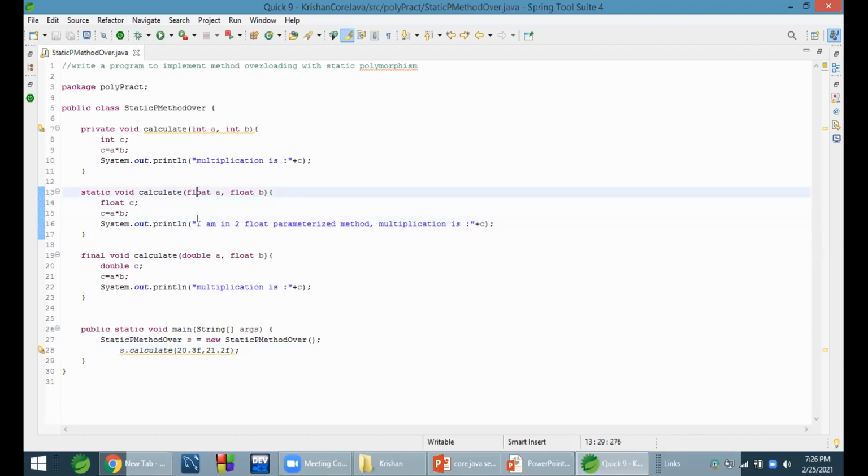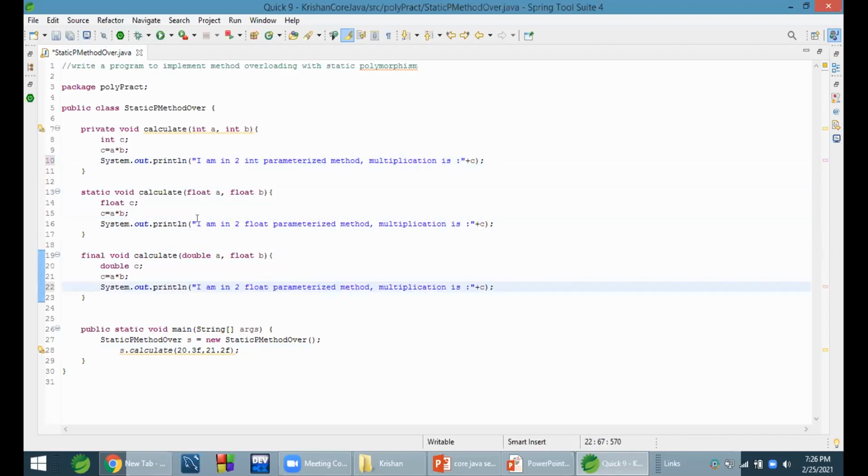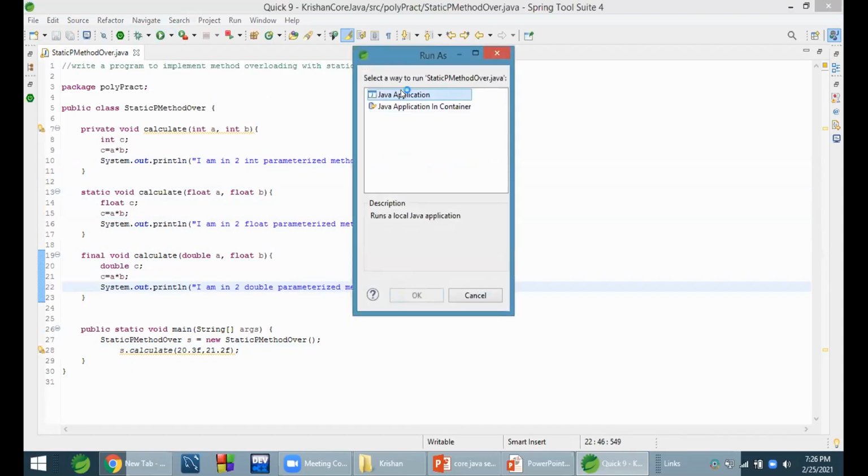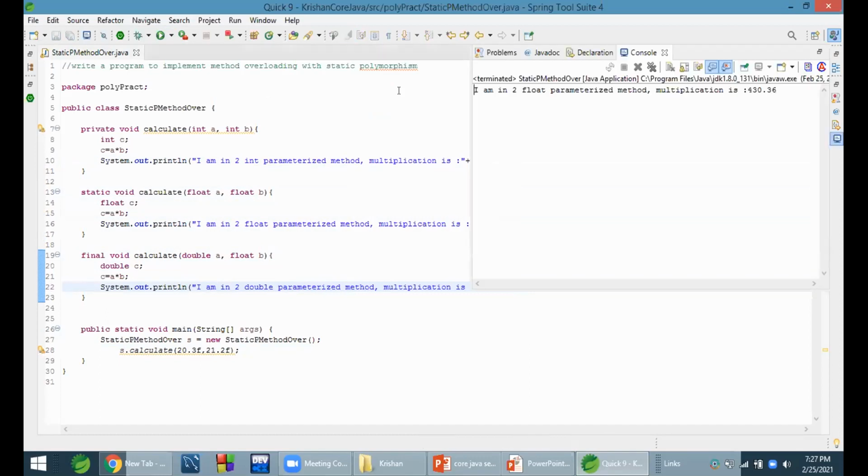Here I am in parameterized method, multiplication is this, and double parameterized method, multiplication is this. And here you can see I am in two float parameterized method. Multiplication is 430.36. This one method is called.